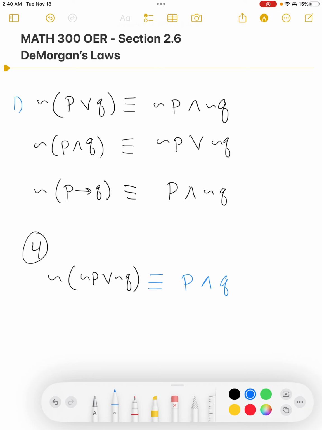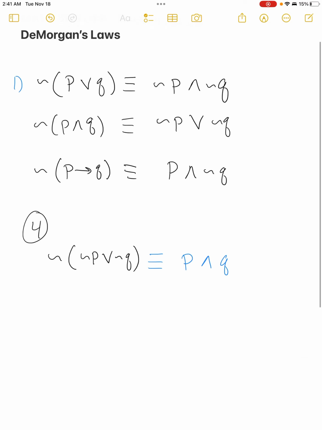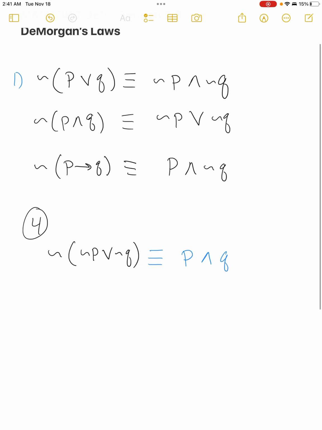If we go into the next group, the directions for the next group say, for the following exercises, use De Morgan's laws to write the negation of each statement in words without using the phrase "it is not the case that."